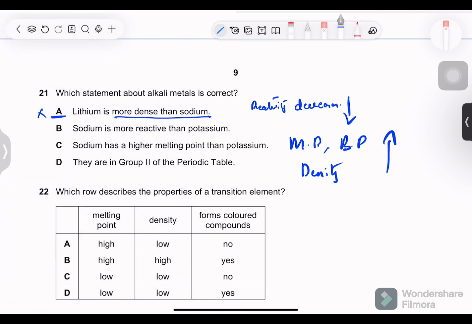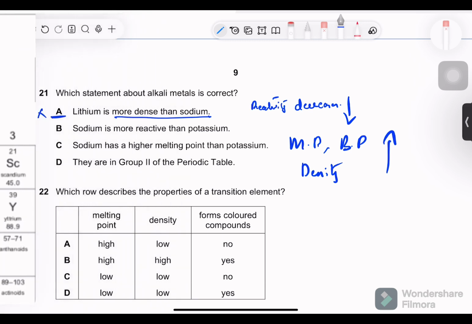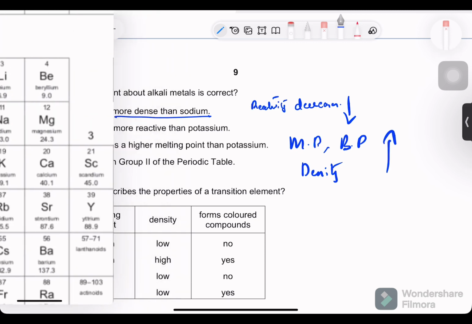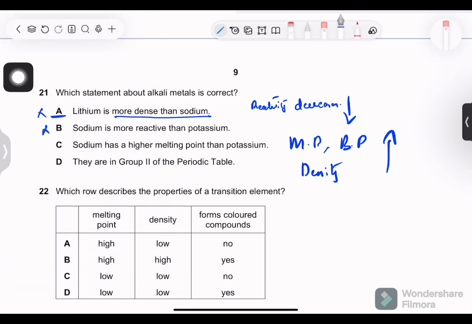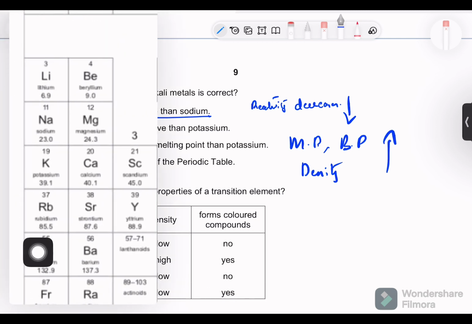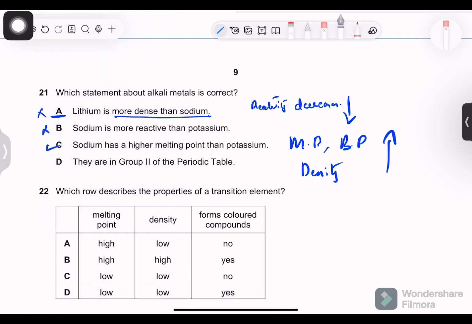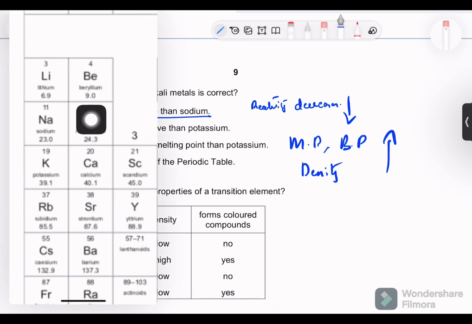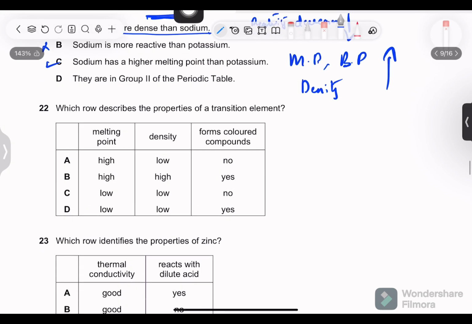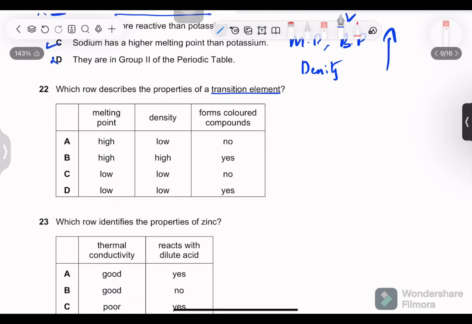Moreover, next, sodium is more reactive than potassium? No, this is not possible because lithium is the most reactive metal in group 1, as down the group, reactivity will decrease. Next, sodium has a higher melting point than potassium? Yes, because as we go down, the melting point increases. They are in group 2 of the periodic table? No, they are not in group 2. We know alkali metals are in group 1. So, incorrect.